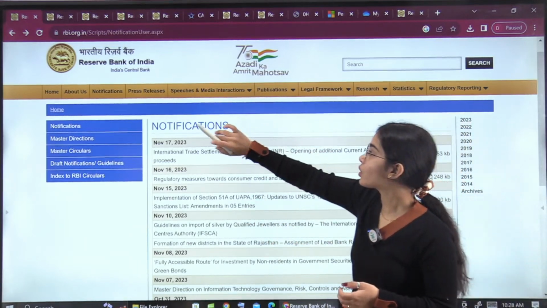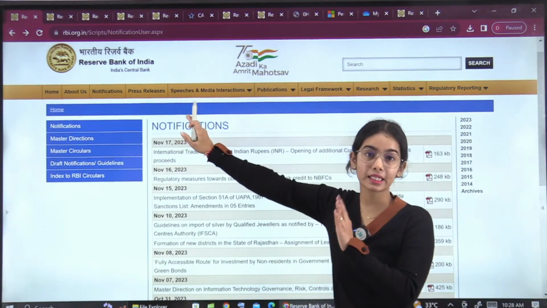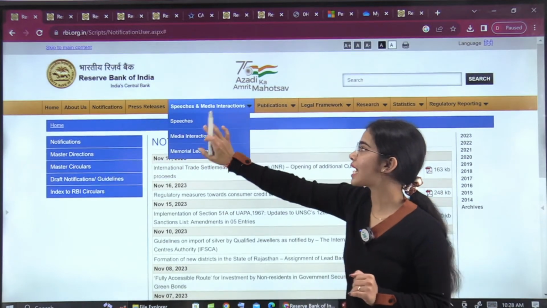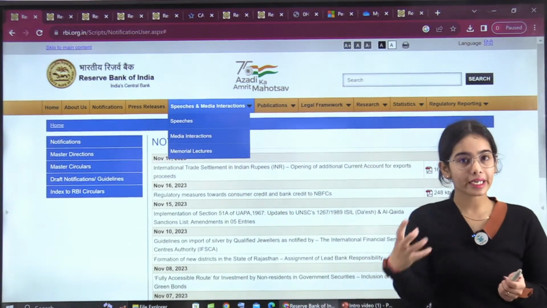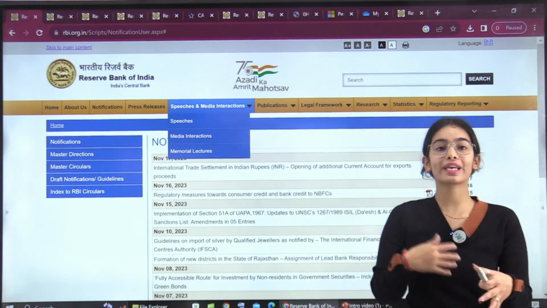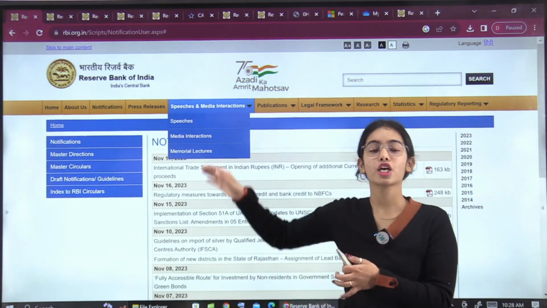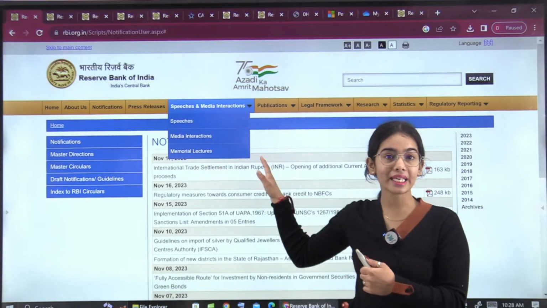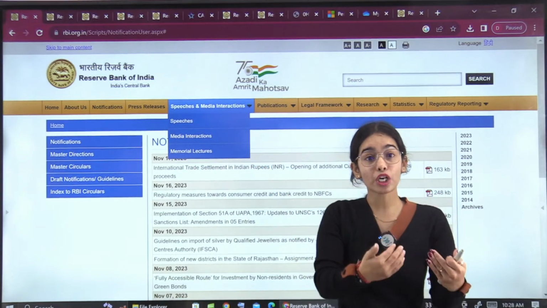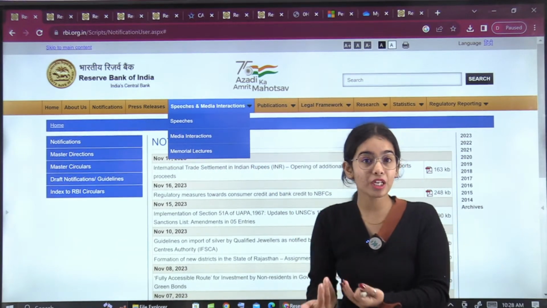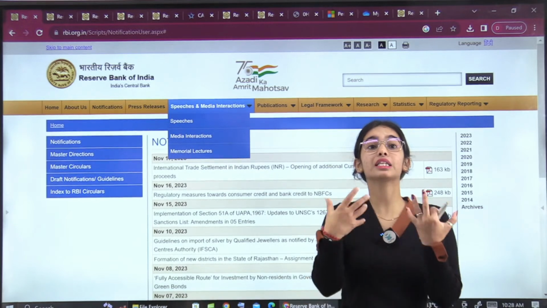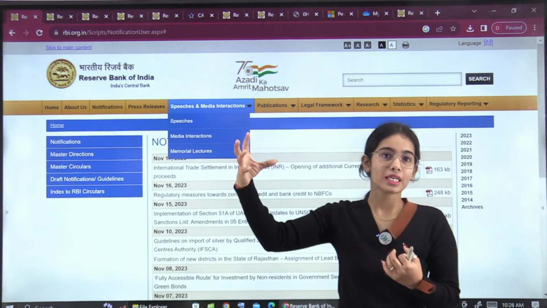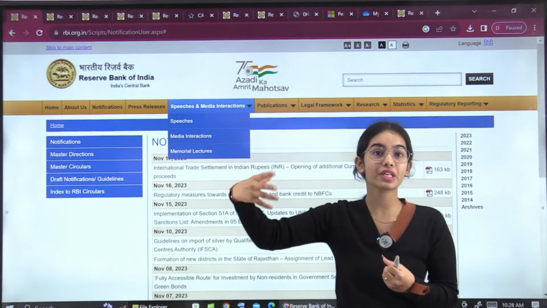Okay. Now, I hope it is clear till press releases. Coming to the speeches and media interactions, you can read them like you read the editorials, for getting better at answer writing. You can read the speeches and media interactions, because the Governor of the Reserve Bank of India, the Deputy Governor, or some other central bank's governor is giving the speech.